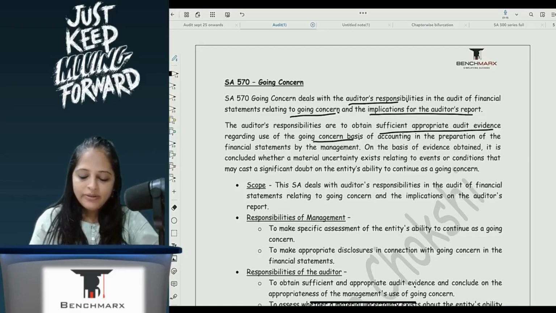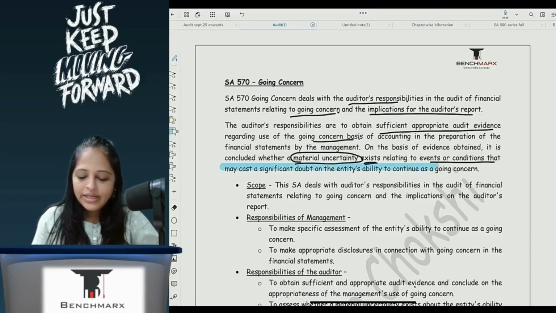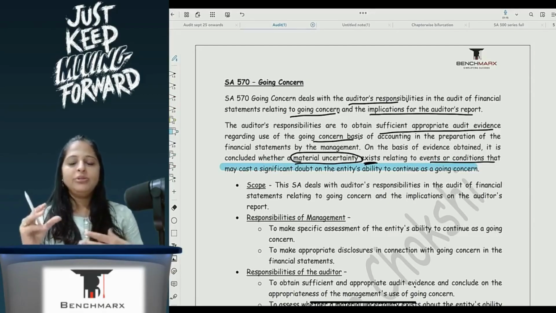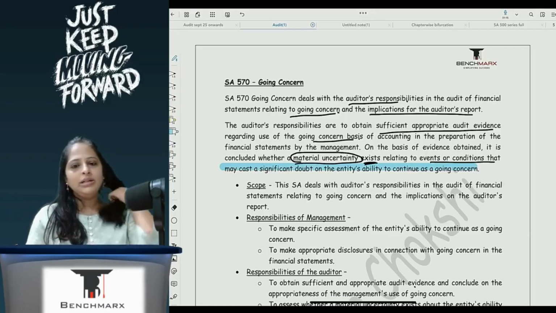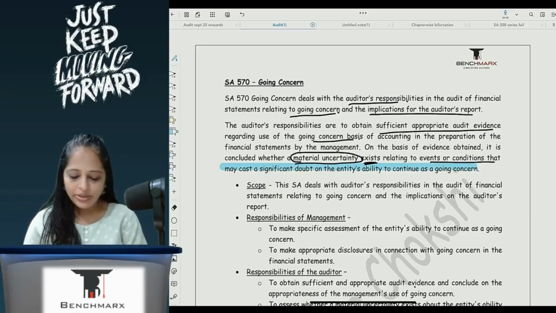On the basis of evidence obtained, it is concluded whether a material uncertainty exists relating to events or conditions that may cast a significant doubt on entity's ability to continue as a going concern. So I have to be vigilant, and I have to see whether anything will create a doubt on its ability to continue as a going concern.